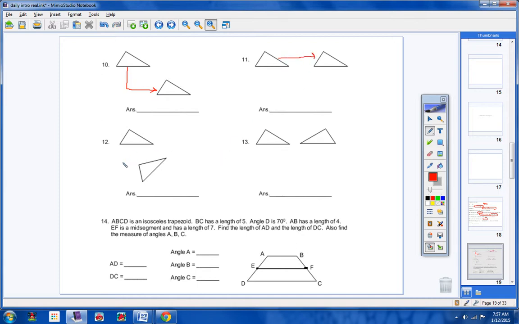Now, number 12 has to be either a rotation or a reflection. Well, guys, the only way it can be a reflection is if there's a line you can draw somewhere, and then pretend you're folding the sheet of paper in half, and this triangle should fall right on top of this triangle. That's impossible. Now over here, listen guys, here you can draw a line right here. And then if you fold the paper in half, this triangle here would fall right on top of this triangle here. Okay? So this would be a reflection.